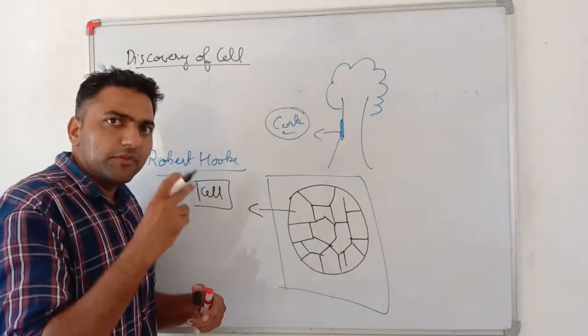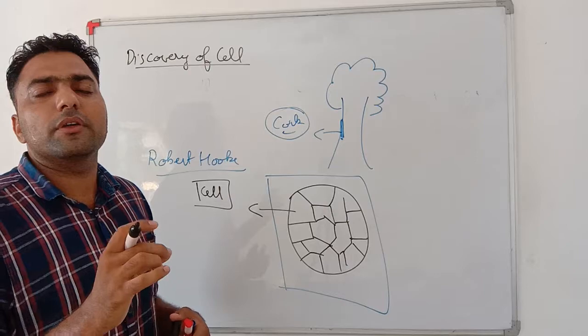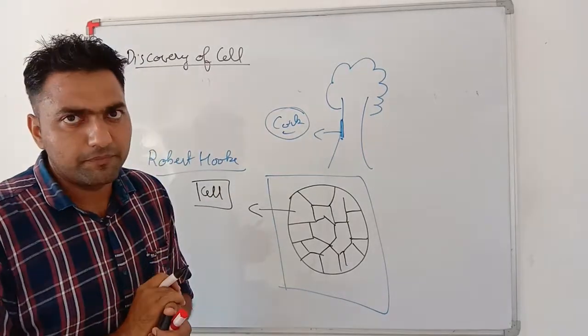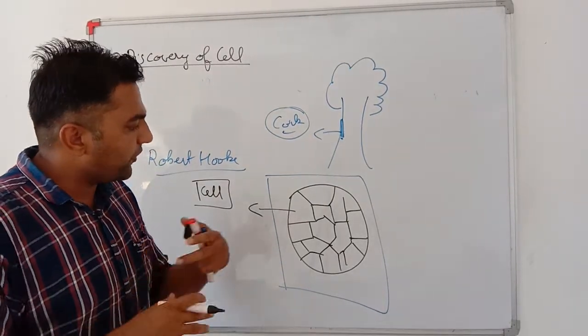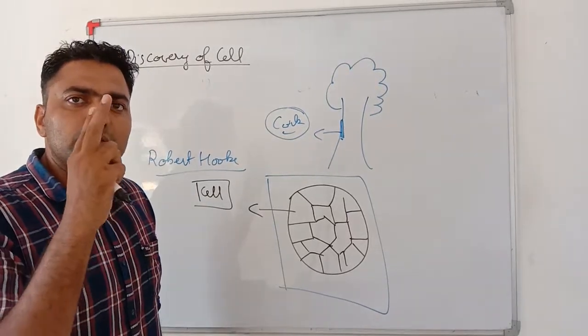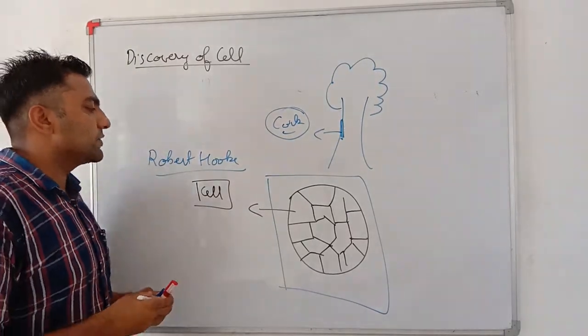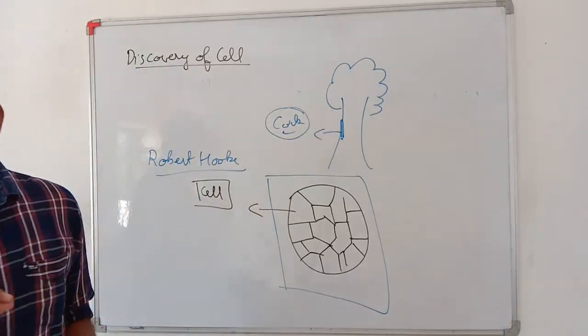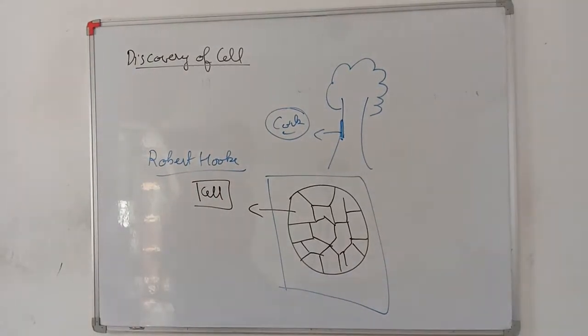In further studies we got to know that each and every organism is made up of cells. Based on the cell, there are two types of organisms: prokaryotic organisms and eukaryotic organisms.